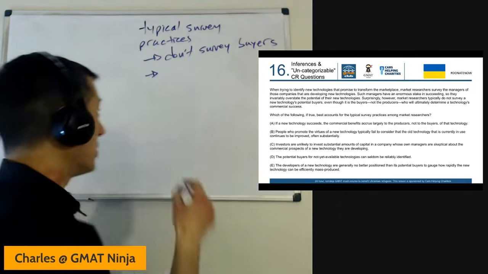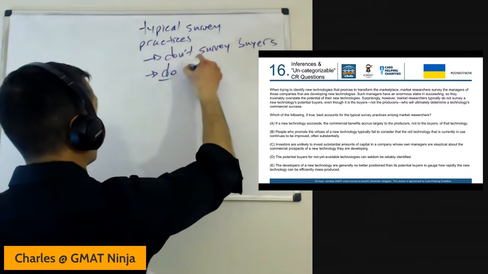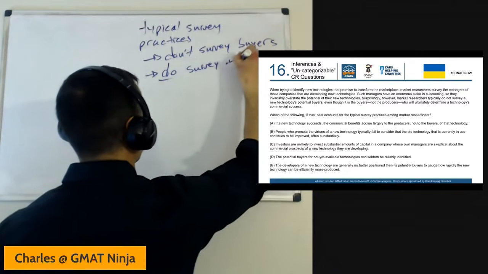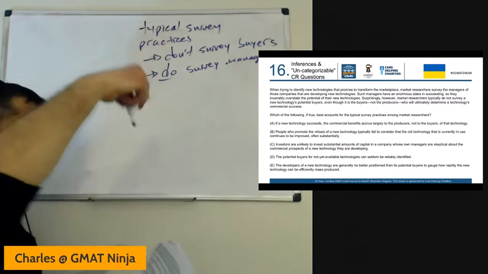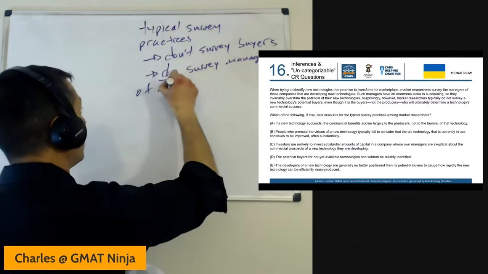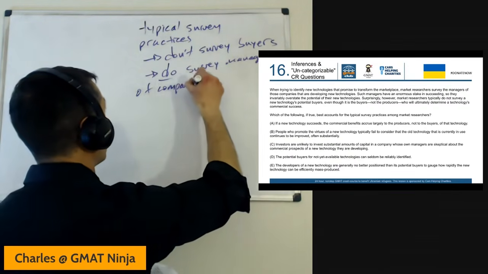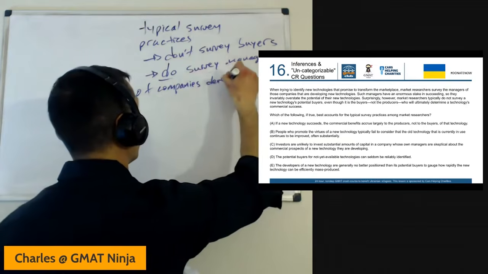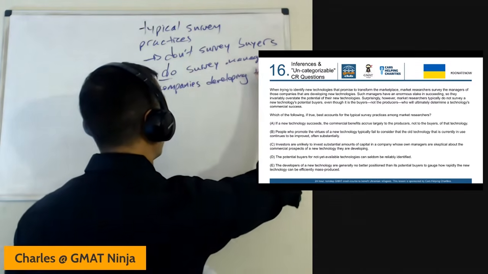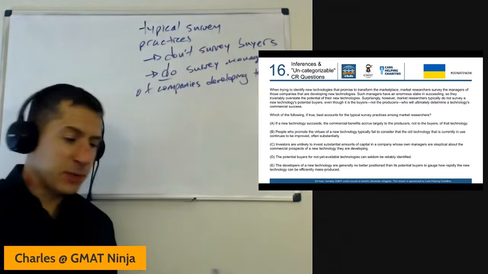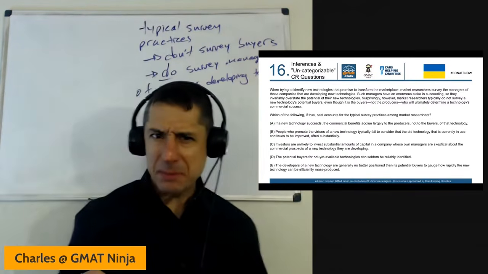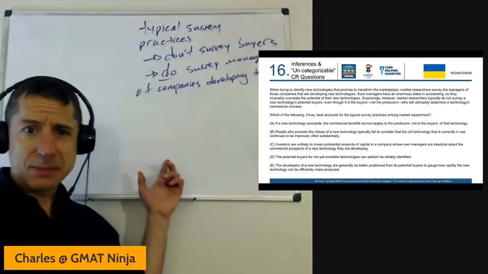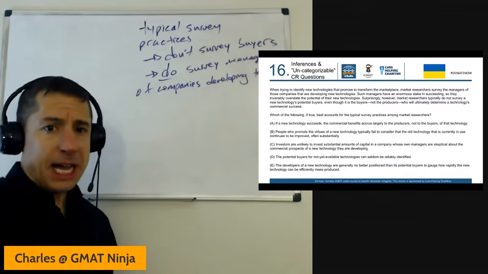They survey the managers, so managers of the companies developing the tech. Okay, well, fine. So we just want to know, why is that? Why would they do this? Doesn't feel very intuitive, right? Why would this be something they're going to do? Seems kind of odd, right?